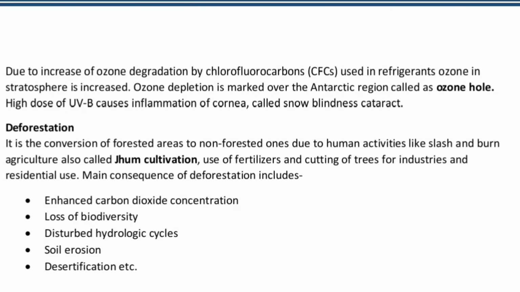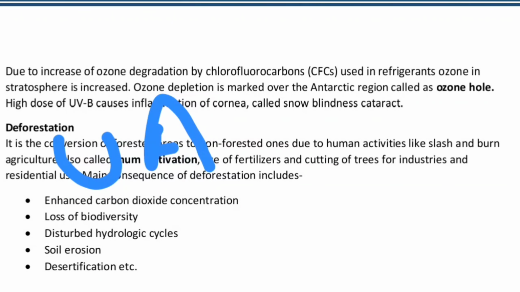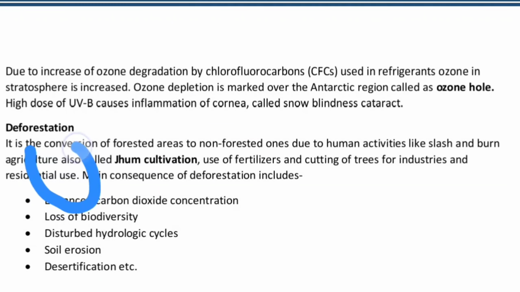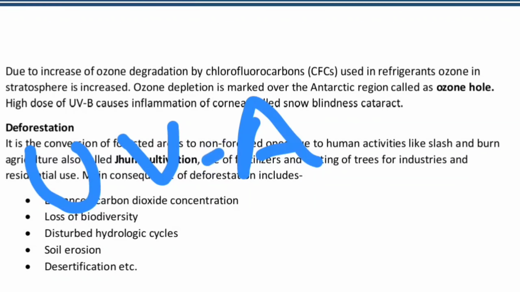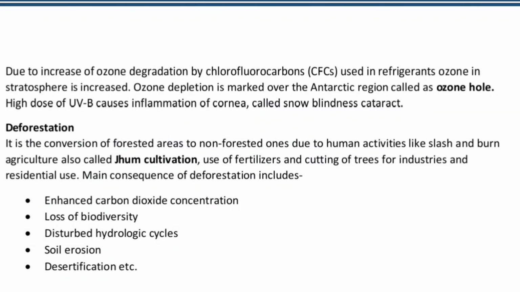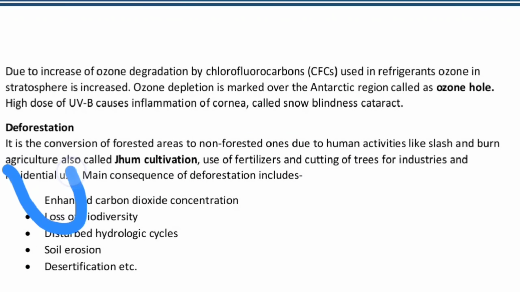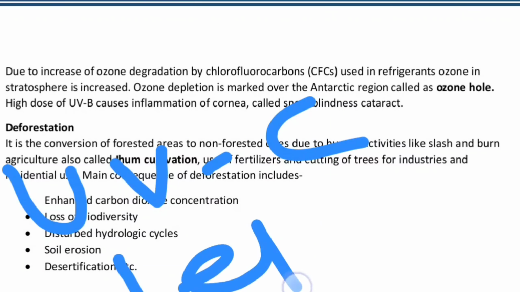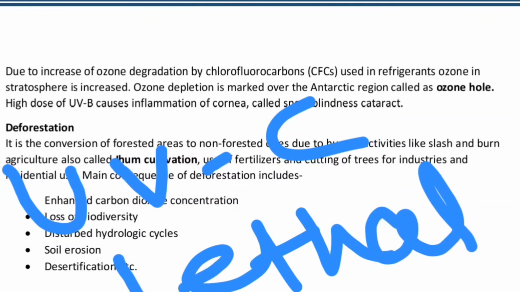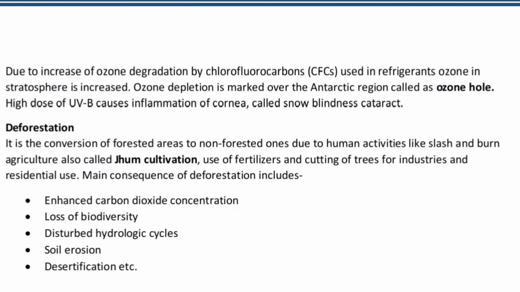UV is basically of three types: UVA, this is non-problematic. Then UVB, this is causing the snow blindness. Then UVC is lethal. Whenever UVC is coming in contact with our skin, it will act as a lethal subject.